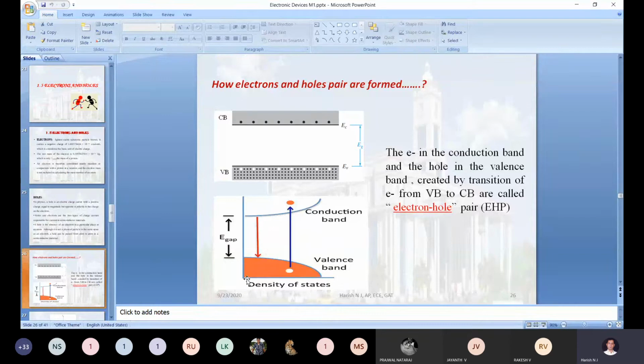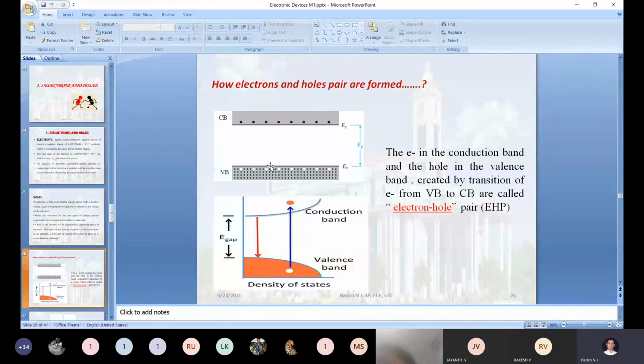You are providing additional energy to the valence band electrons, correct? How much energy we need to provide to those electrons will be decided by which layer electron in the valence band you want to shift to which layer in the conduction band. Even the conduction band has layers. Just check it out here. There are a number of layers in the conduction band, and even the valence band has a number of layers. Out of these many layers, which layer electron do you want to shift from the valence band to the conduction band?